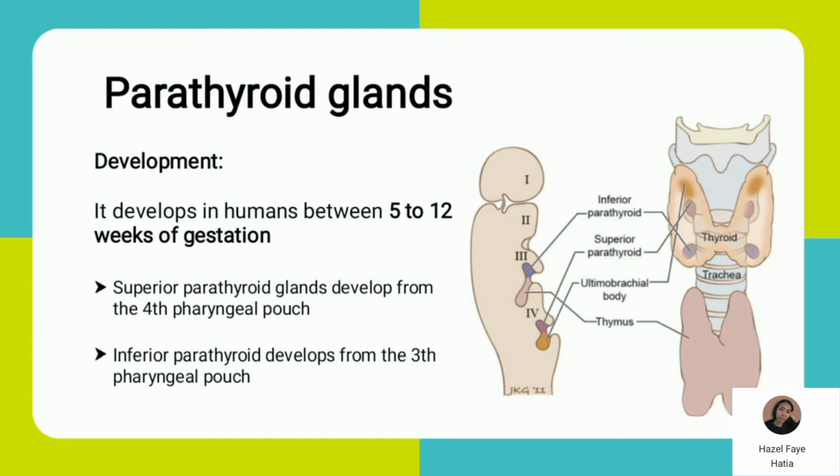And after that, dun sa 7 weeks, nasa-separate siya dun sa pharyngeal walls, and ma-attach siya dun sa posterior surface of the thyroid, which is yun na yung final position nila.